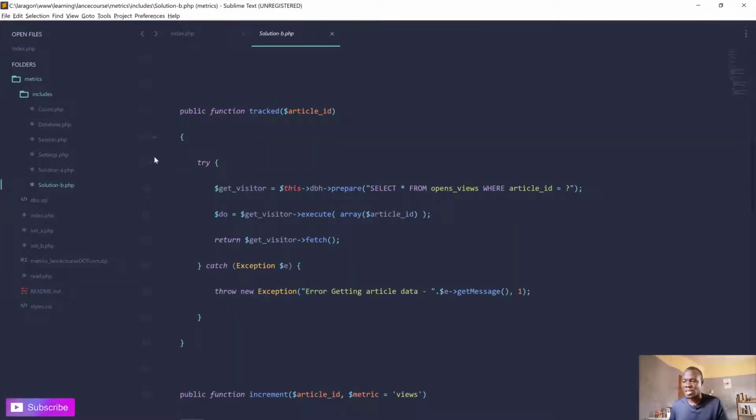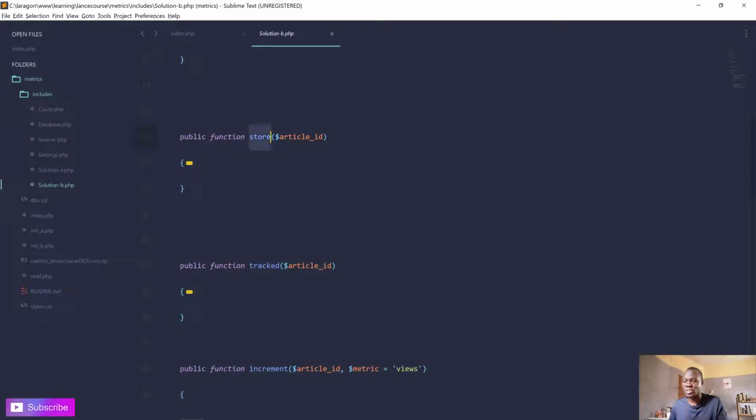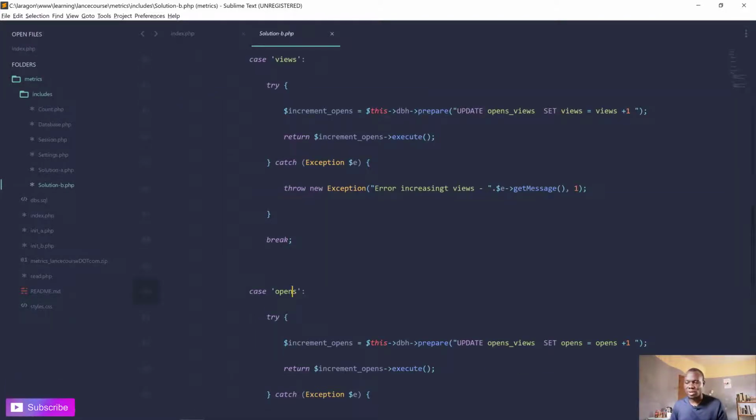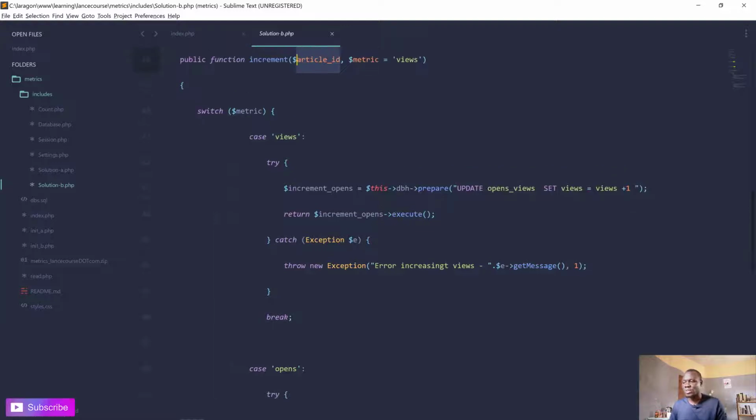Then the tracked method: we check if the article is already tracked. So open views article ID, we want to know if it is already inside. If it is not, then we use this to store. And then we have the increment function itself. The increment function does two things: it increments the views and also increments the opens. It depends on what you pass as a parameter, but by default it increments the views. All you have to do is indicate the article ID and then it will increment the article's count. So this is what it does here.